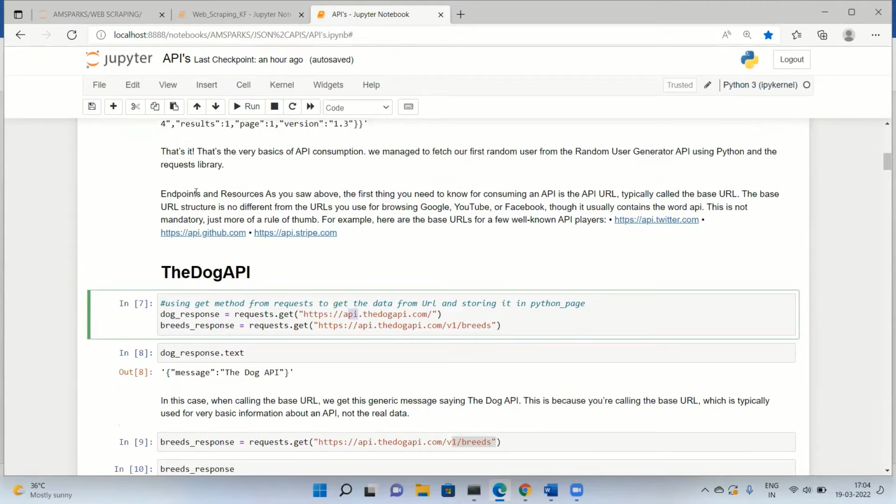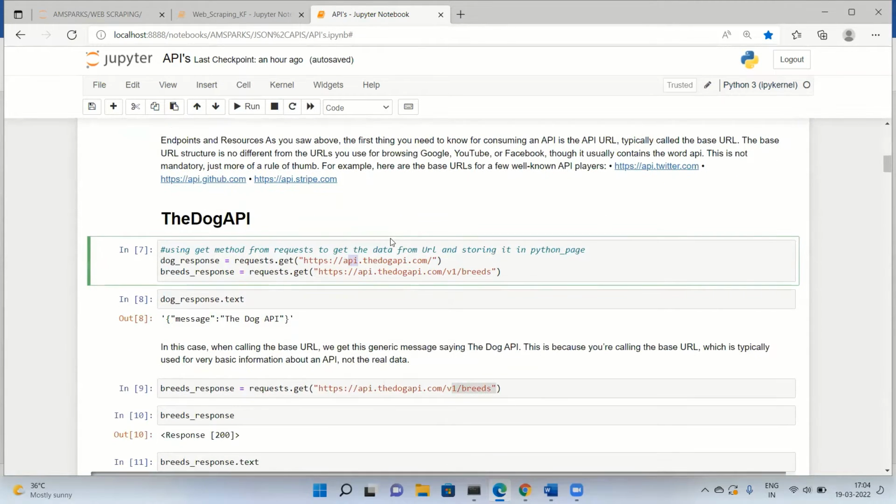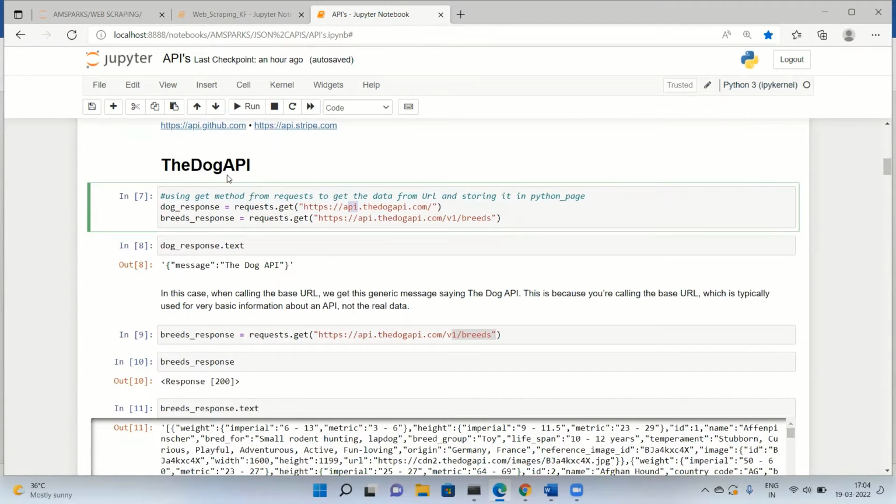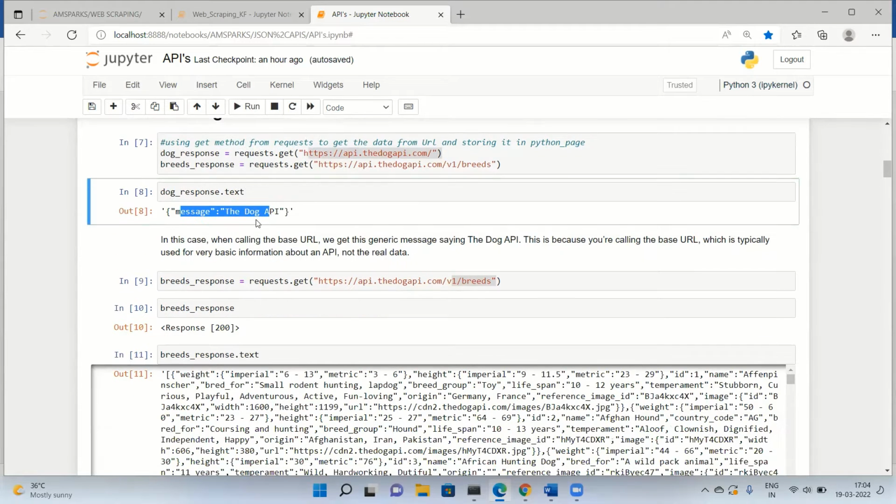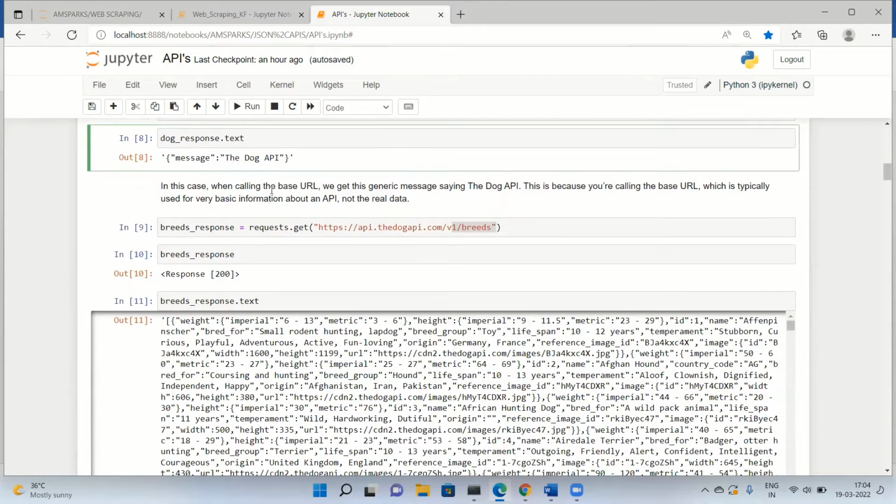So that is what endpoints are. Next is this one API called the dog API. I'm just passing this API, using the request.get method, and I'm seeing the text inside it. It's just a very normal message like "the dog API." It's just giving me this text over here.